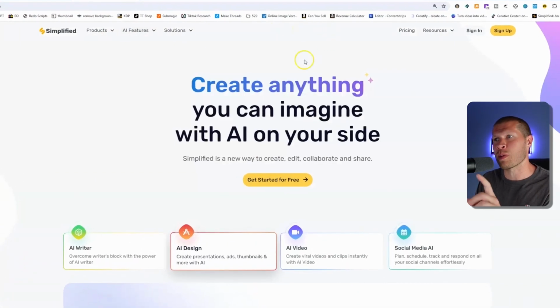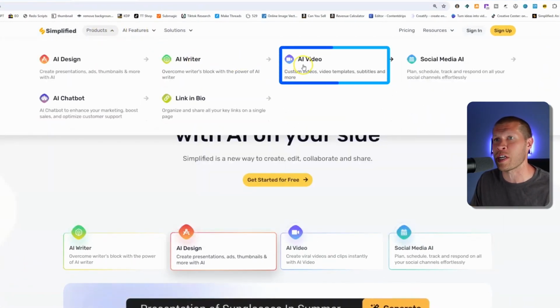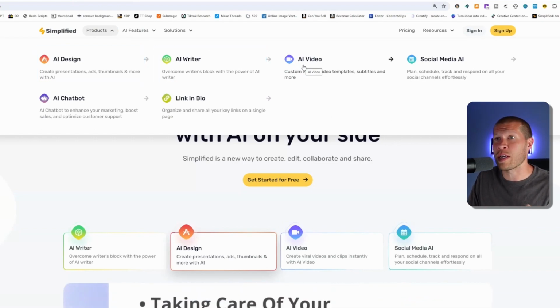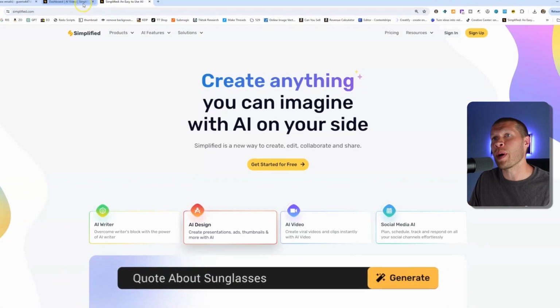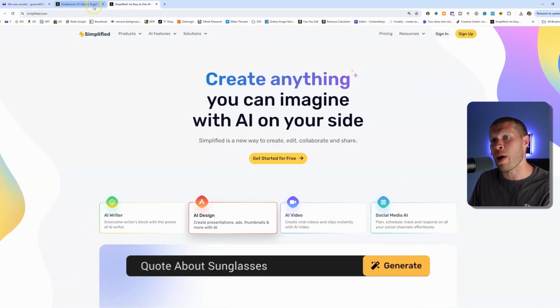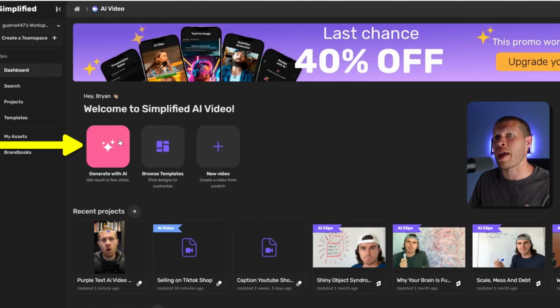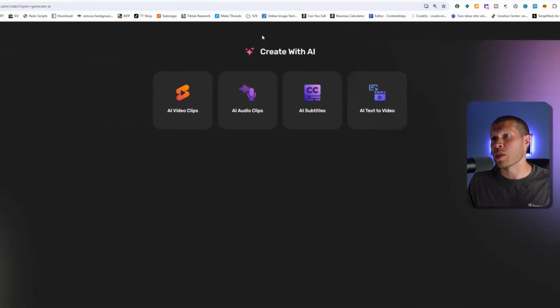I'm going to be focusing specifically on the AI video features here, but there's an AI designer, there's an AI writer, there's a lot of other functionality within this website if you want to check it out, but I mainly use it for the video AI. So if you go to the homepage, you click on that, and then you go to generate with AI here, you can see that there's 4 ultimate options, right?